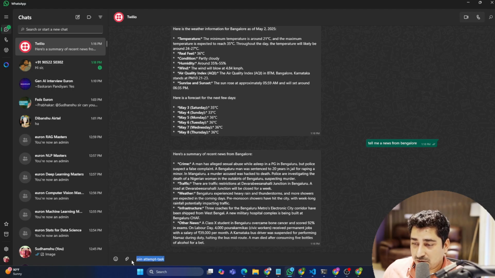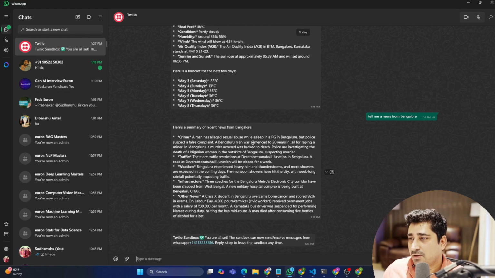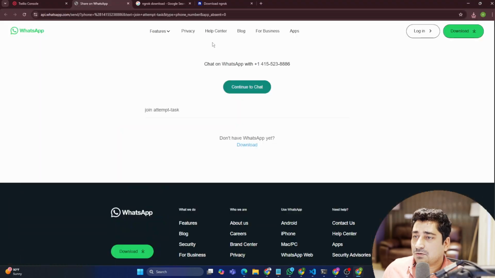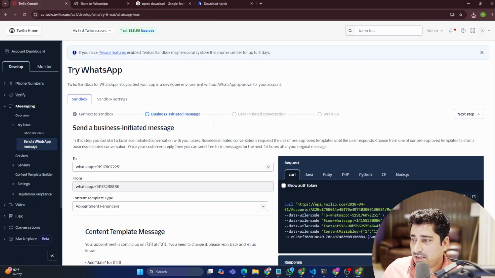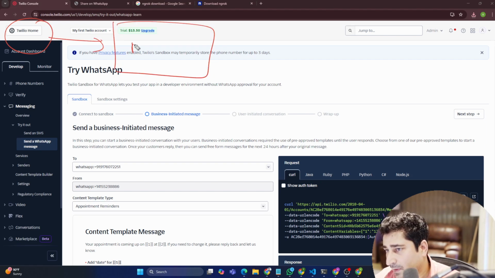which is an automated one. So join attempt task and hit enter. It is going to give me a response saying that Twilio sandbox, you are all set. So this sandbox is now set. Okay, so now what I'm able to achieve in this particular place is that I am able to communicate between Twilio, this one, and my WhatsApp, right?